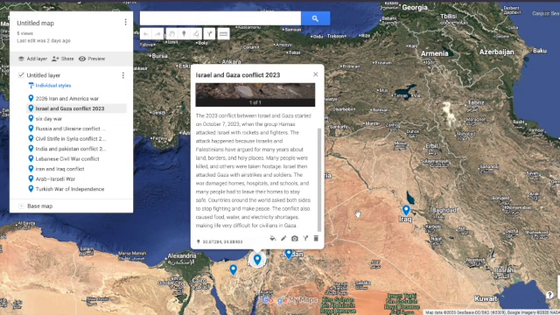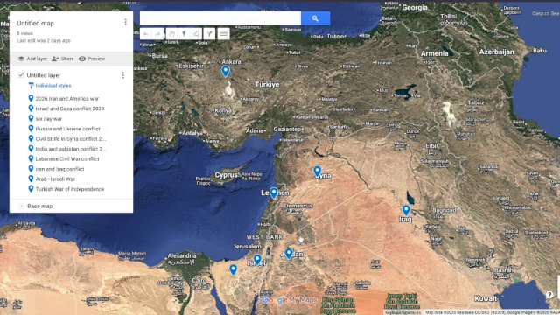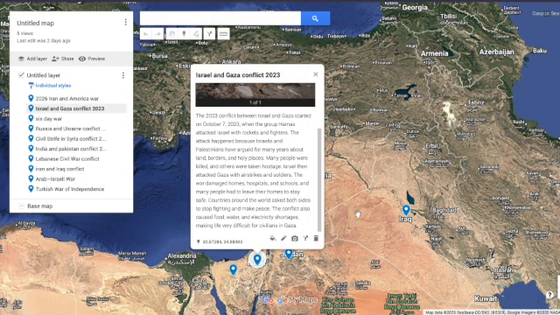Israel then attacked Gaza with airstrikes and soldiers. The war damaged homes, hospitals, and schools, and many people had to leave their homes to stay safe. Countries around the world asked both sides to stop fighting and make peace. The conflict also caused food, water, and electricity shortages, making life very difficult for civilians in Gaza.